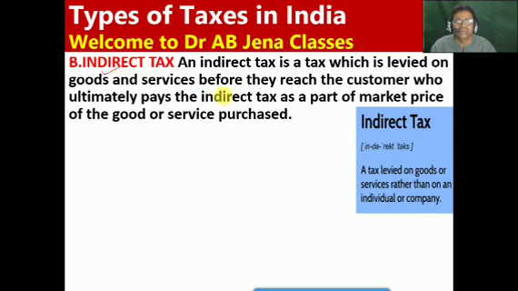Next one, friends, the B category: indirect tax. What is this, friends? We pay the tax indirectly, so the burden of the tax will be shifted to another person. An indirect tax is a tax levied on goods and services rather than on an individual or company. It is levied on goods and services before they reach the customer, who ultimately pays the indirect tax as part of the market price of the goods or services purchased.